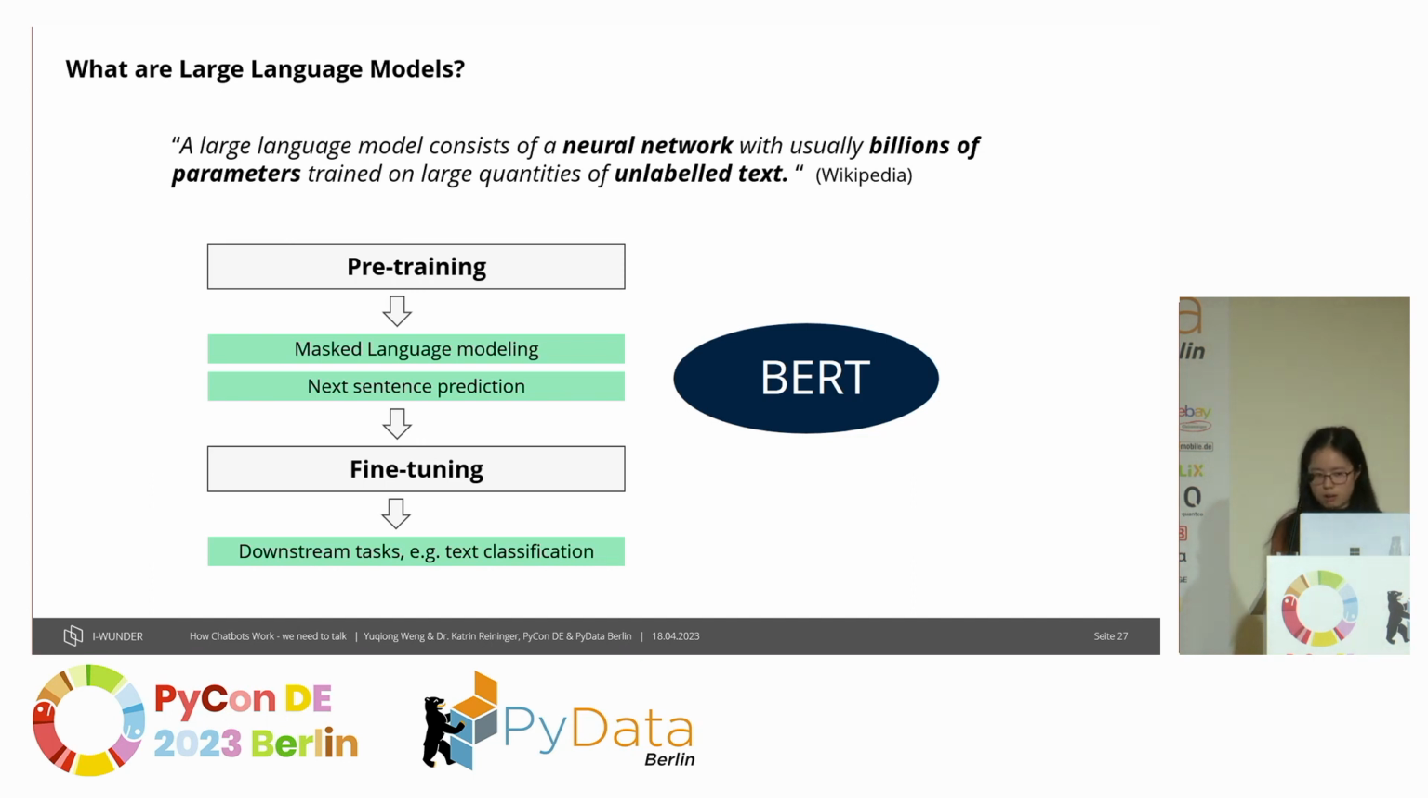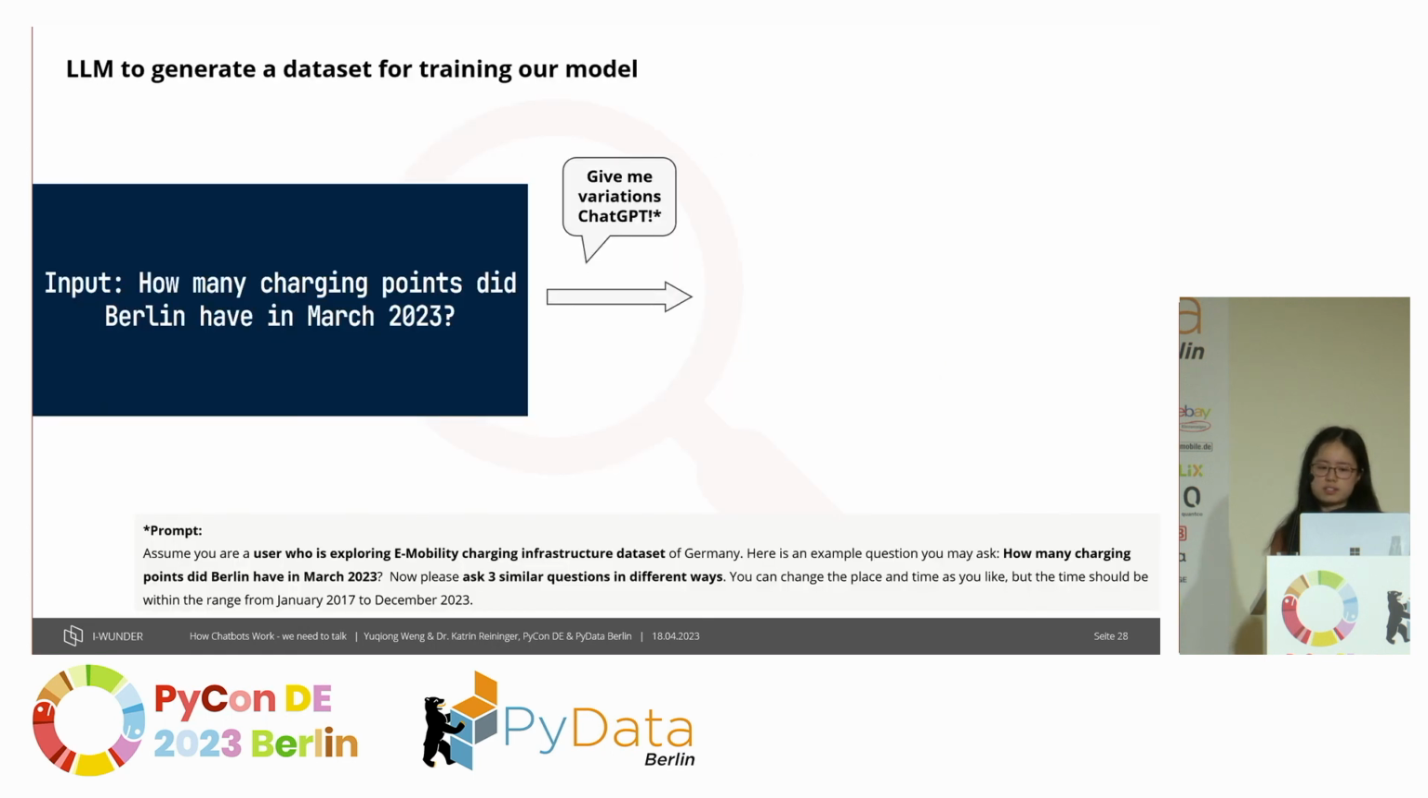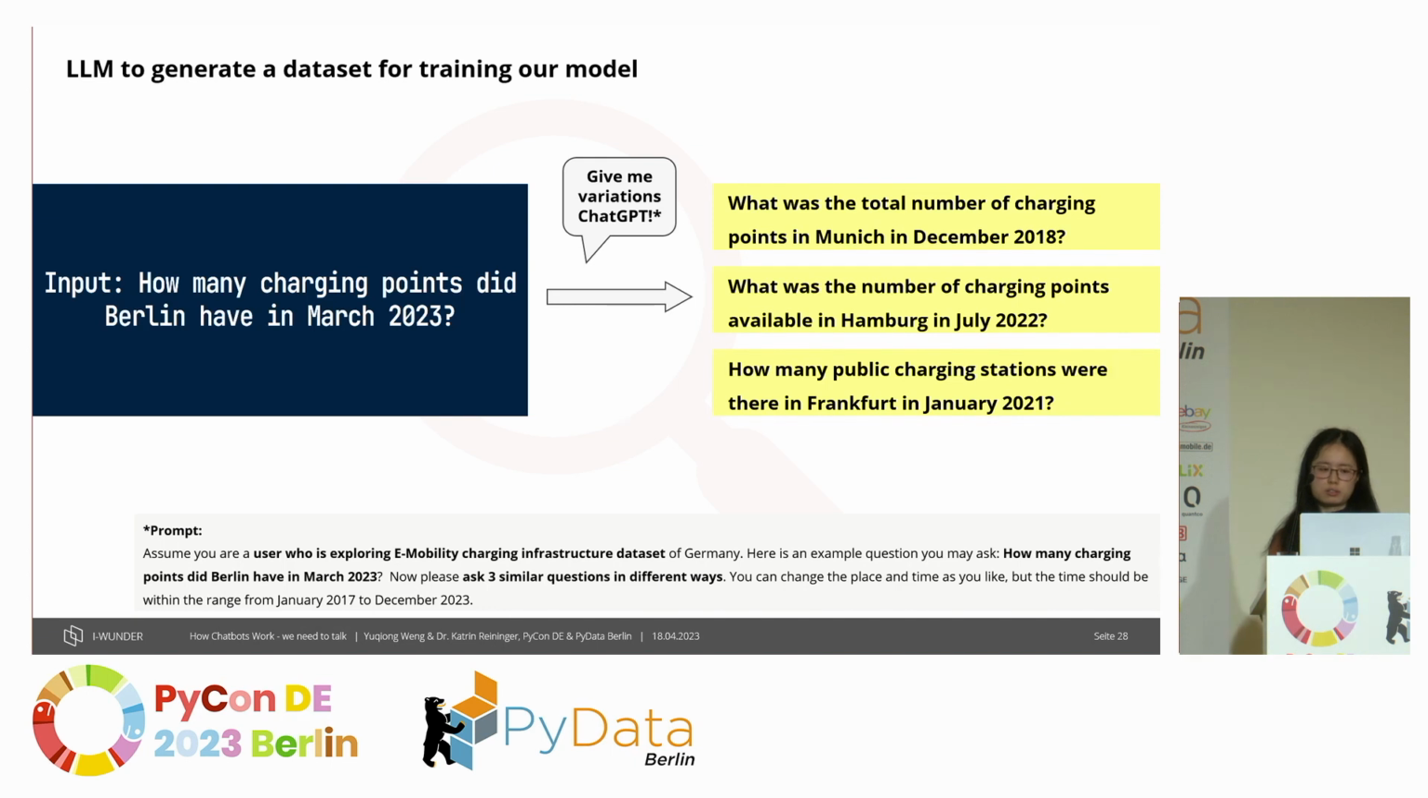So how exactly can a large language model help to overcome some of the challenges we discovered for our chatbot? The first thing we could do is use a large language model to generate a data set for us. During the implementation of the e-mobility chatbot, I actually generated the data set manually, which is not really the type of work I would like to do, but I had to. But luckily, we now have ChatGPT to help us.